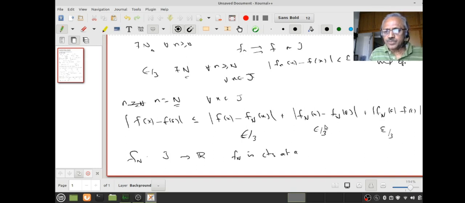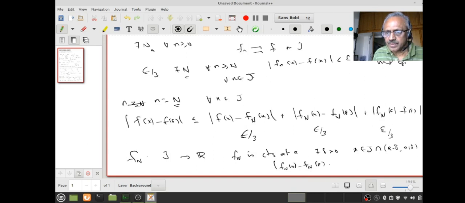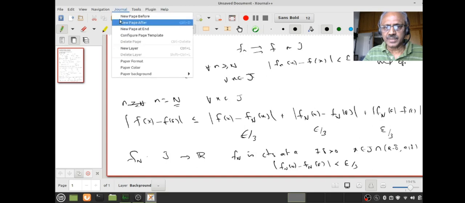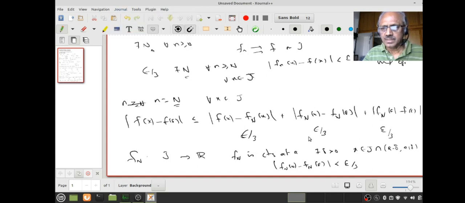Therefore, if you give me an epsilon by 3, I know there is a delta positive, so that for all x in J intersected with (a minus delta, a plus delta), fN(x) minus fN(a) will be less than epsilon by 3. That is by continuity. You understood that? Do you also realize why I have to fix capital N? I am not allowing n to vary, because if I allow n to vary, then this corresponding delta may also vary.